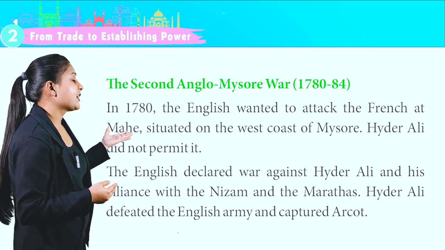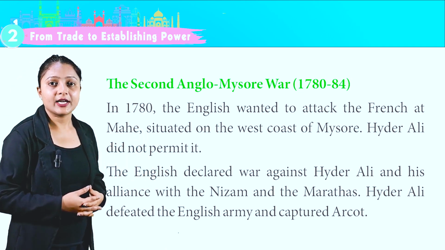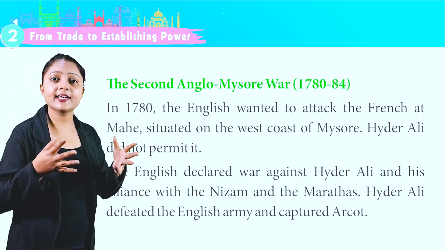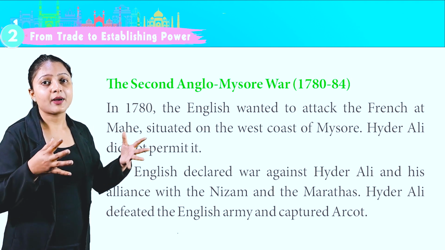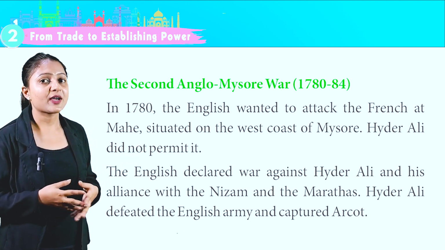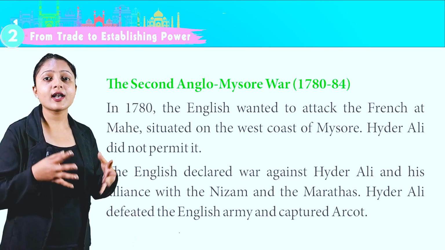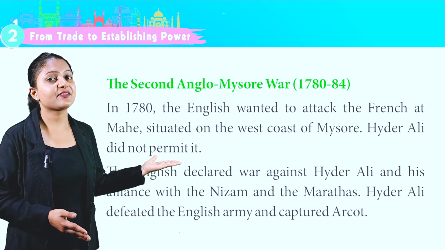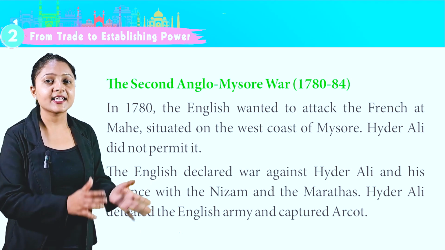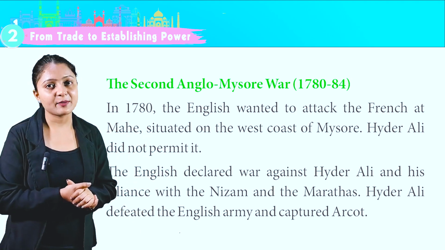The Second Anglo-Mysore War, 1780-84. In 1780, the English wanted to attack the French at Mahe, situated on the west coast of Mysore. Hyder Ali did not permit it. The English declared war against Hyder Ali and his alliance with the Nizam and the Marathas. Hyder Ali defeated the English army and captured Arcot.